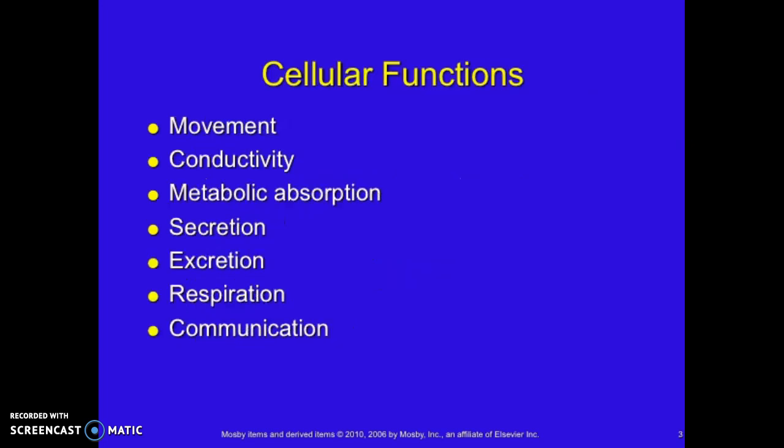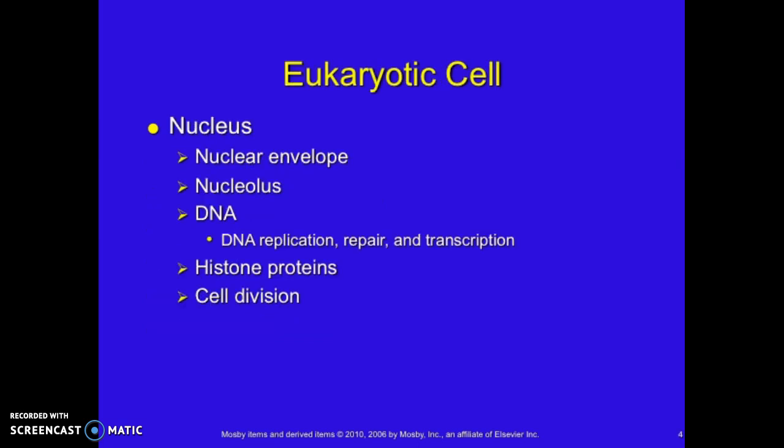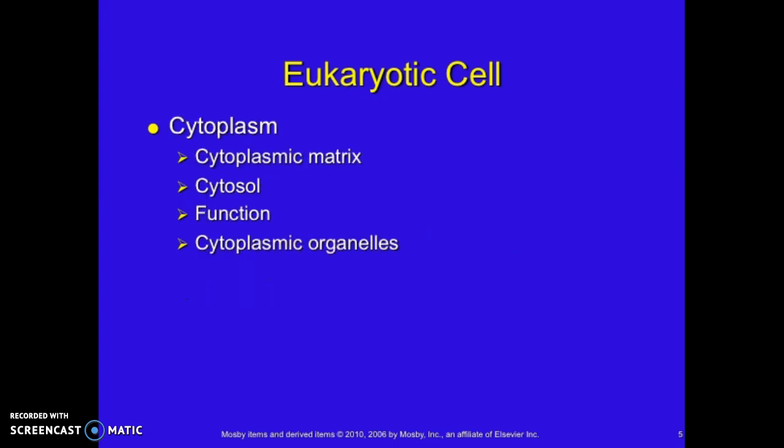It's important to remember the different functions of a cell, like movement, conductivity, metabolic absorption, secretion, excretion, respiration, and communication. The more complex eukaryotic cell has a nuclear envelope with a nucleolus that has DNA. It also has histone proteins and participates in cell division. Within the cytoplasm of a eukaryotic cell, there's the cytoplasmic matrix, the cytosol, and the cytoplasmic organelles.